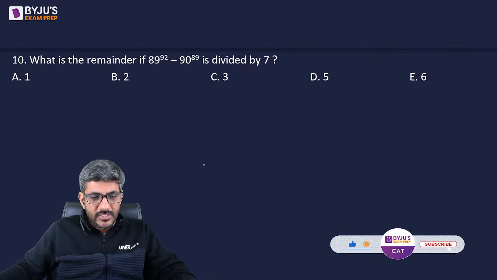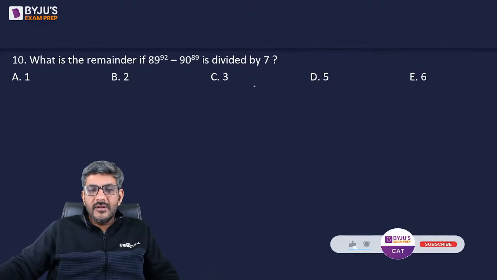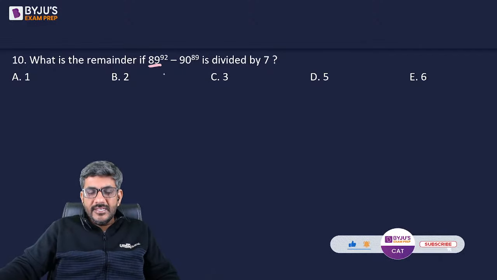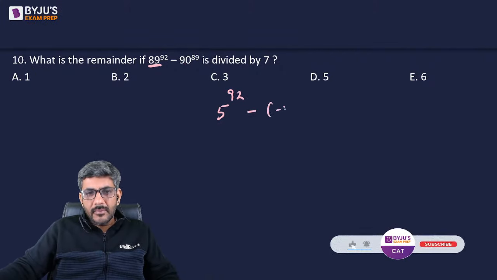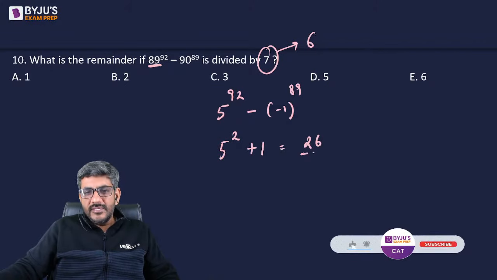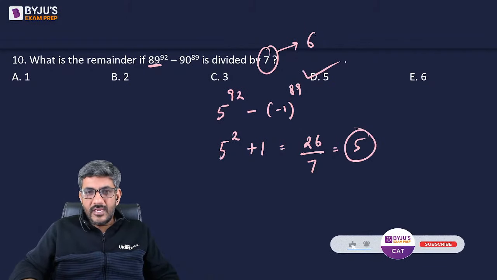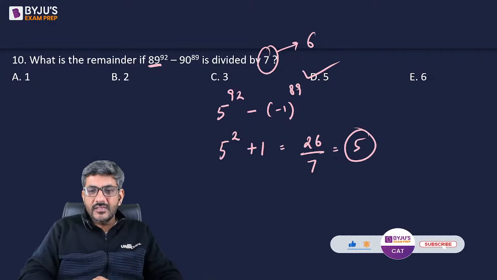Looks like an easy question, right, everyone? What is the remainder when this is divided by 7? 89 divided by 7 is 5, so it becomes 5 to the power 92. 90 divided by 7 is 6, or you can say -1, so -1 to the power 89. Moreover, the Totient number of 7 is 6. If you divide the power by 6, it becomes 2. Actually it is -1, so 5 square plus 1, that is 26, and 26 divided by 7, the remainder is equal to 5. So D option 5 is the correct answer for this question.